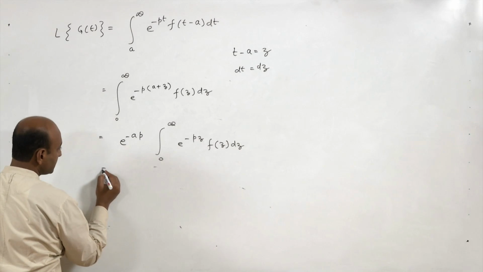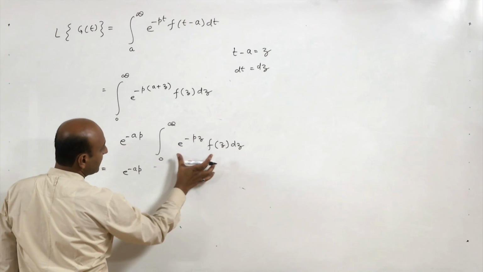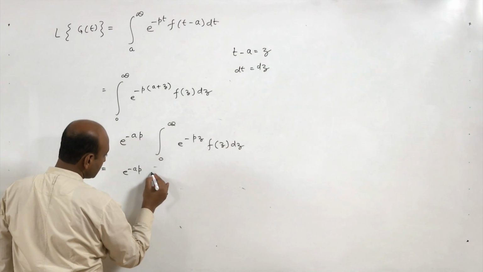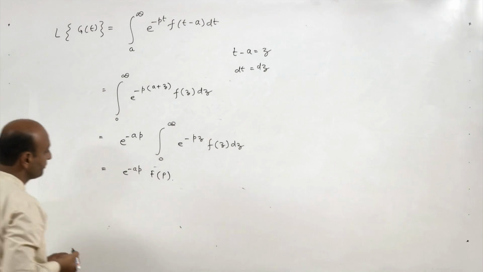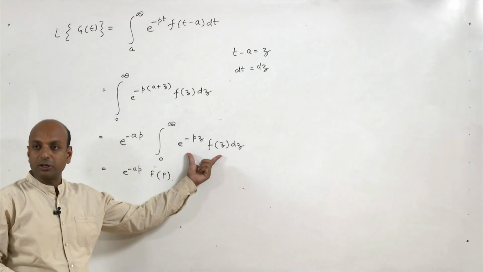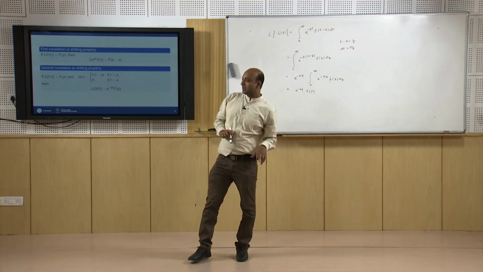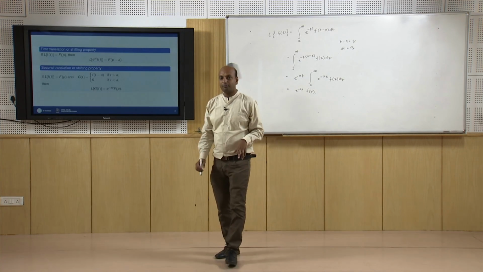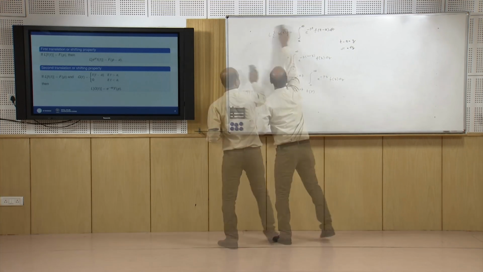This is nothing but the Laplace transform of f(t), that is F(p). So, e^(-ap) into F(p). Hence the Laplace transform of g(t) is e^(-ap) F(p). This is called the second translation or shifting property.